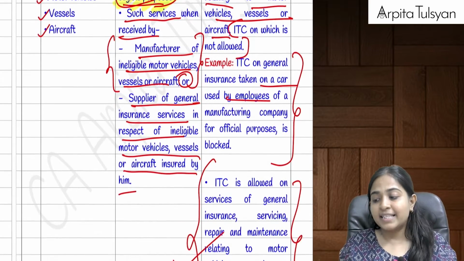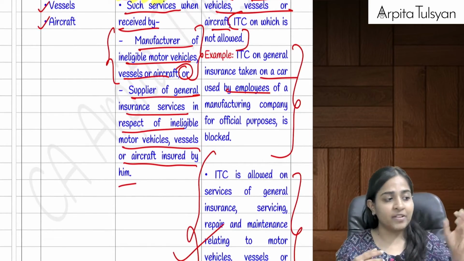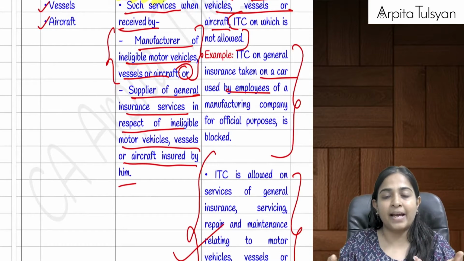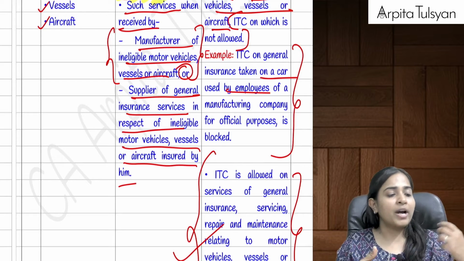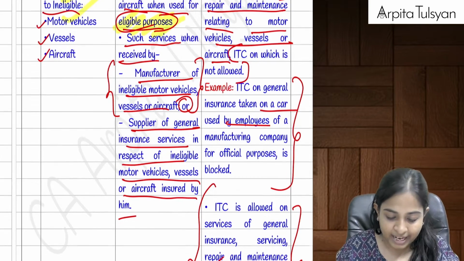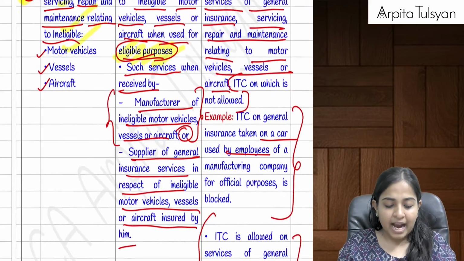Or let's say I am the supplier of insurance services, then too I have taken this service from someone else. I am the supplier of insurance, I am ICICI Lombard, okay, and I have taken some input services, then credit on that will be totally allowed. Are you clear with this?